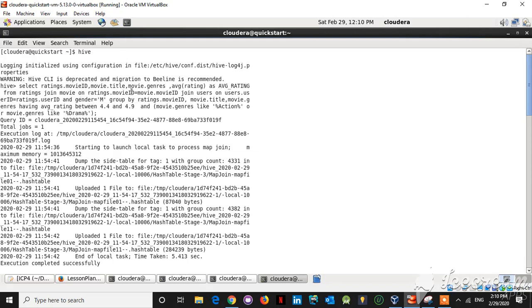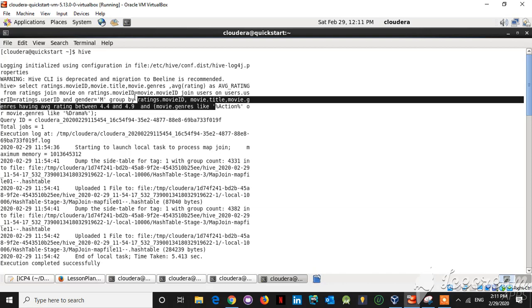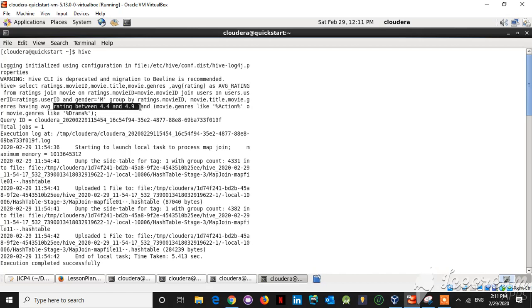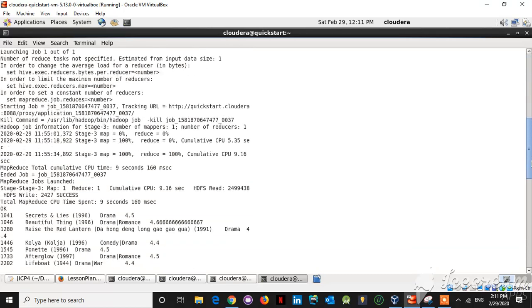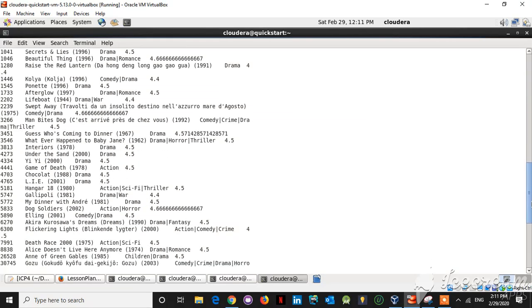I'm joining the movies table and the ratings table on movie ID, and I'm joining the users on the user ID, and ensuring that the gender equals M, which implies male, and then I'm grouping it by the movie ID and movie title, and having the average rating between 4.4 and 4.9, and the movie as action or drama, and I'm displaying the average rating for the filtered movie records. And this is the output of the bonus question.